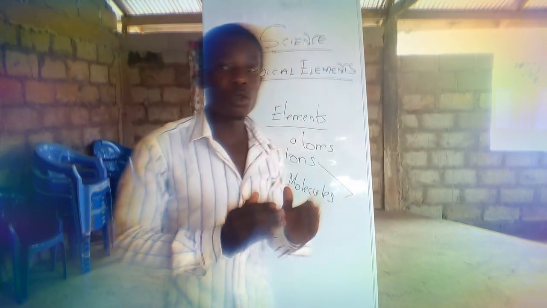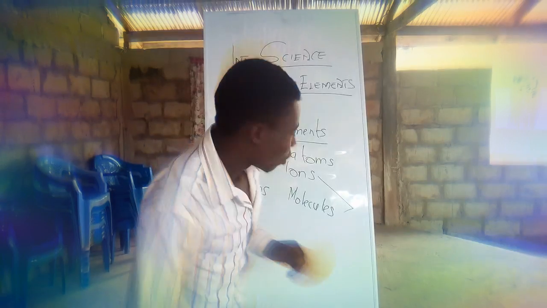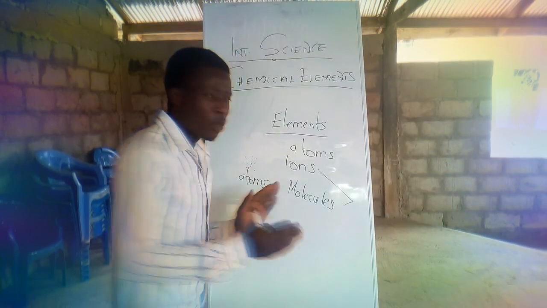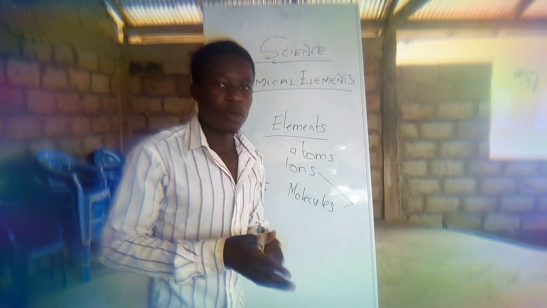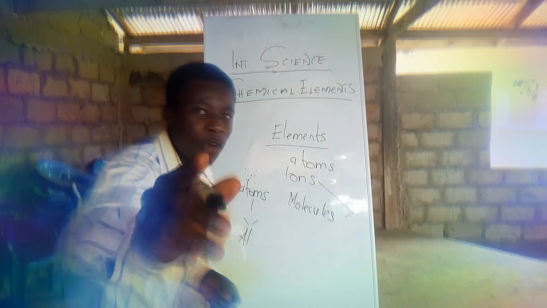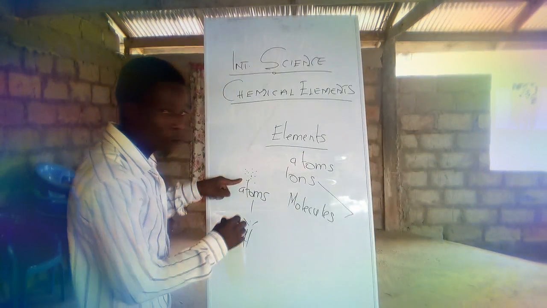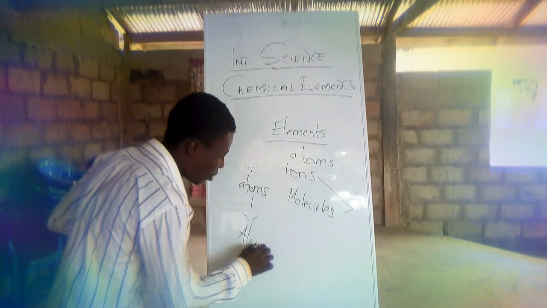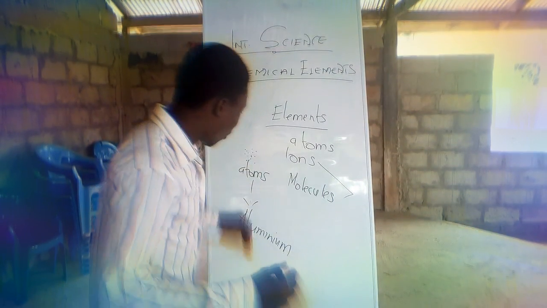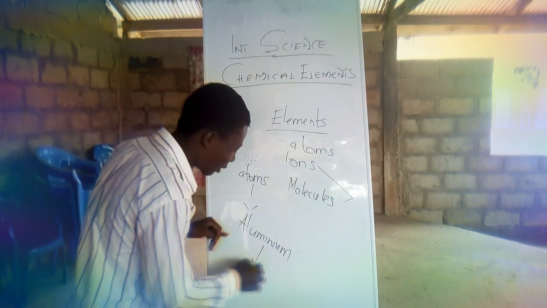So a group of atoms will form an element. Since we are dealing with aluminium, when a group of atoms is brought together, it will form aluminium. So aluminium is formed from atoms. If aluminium is formed from atoms, then aluminium is an element.